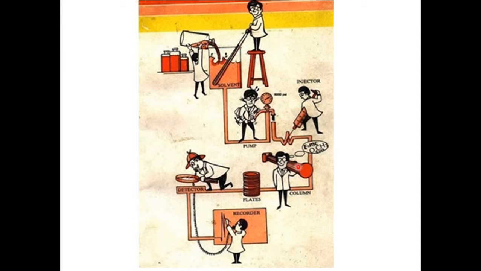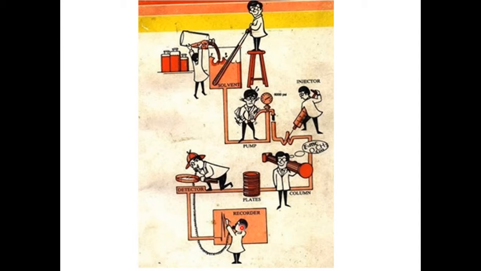And then we have a column in place which has a certain number of theoretical plates, and rather than manually assessing what is eluting from the column, we have a detector which can sense even picogram quantities coming out of the column, and with respect to that we have a recorder here.